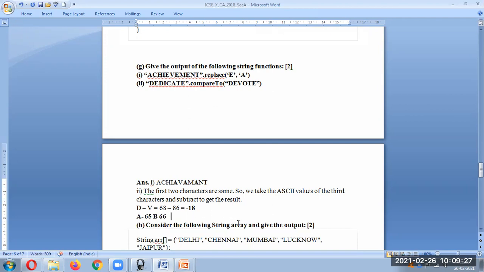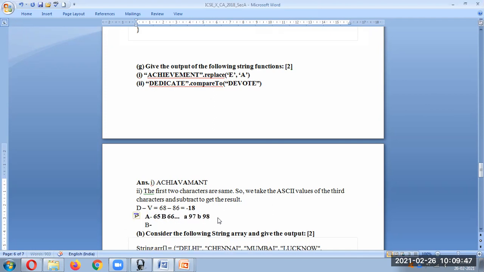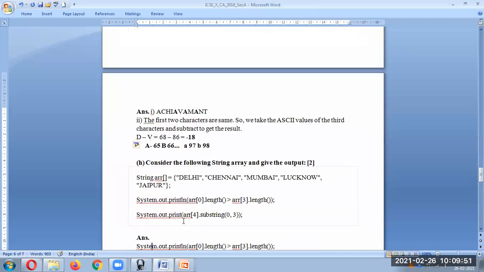For small a, you have to only remember the small a ASCII code and the capital A ASCII code. So these are the series you need to remember. Only the first A and the small a. Then they are simply consecutive numbers. Okay. Then consider the following string array and give the output.